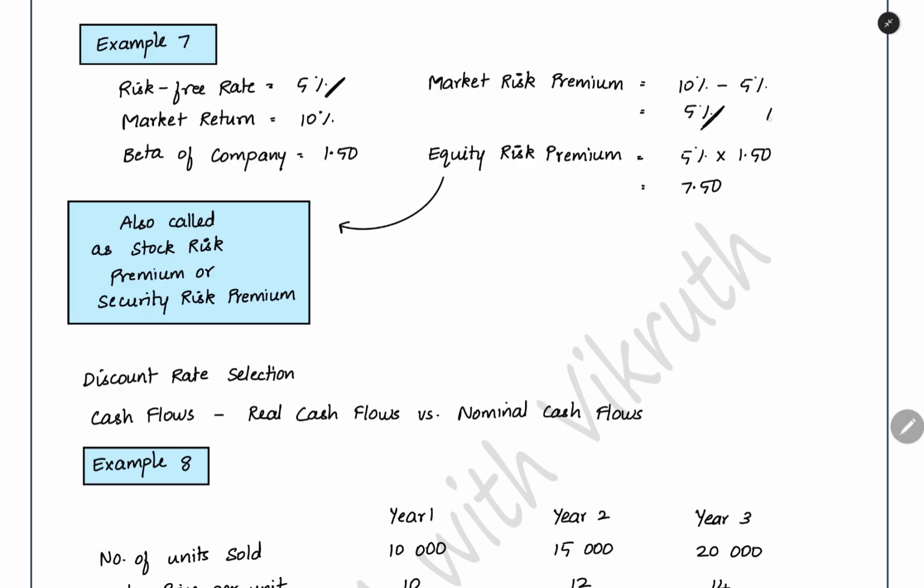From the risk-free rate, you are getting 5% extra return if you are investing in the market. The market beta is 1. Now, our company beta is 1.5. For a beta of 1, you want an extra 5% return. But when you have a beta of 1.5, you want 5 into 1.5 as extra return, because you have more risk than the market. You want an extra return of 7.5. This 7.5 you want more than the risk-free rate. So the total return you want is 5 plus 7.5, 12.5. This is the total return you want.